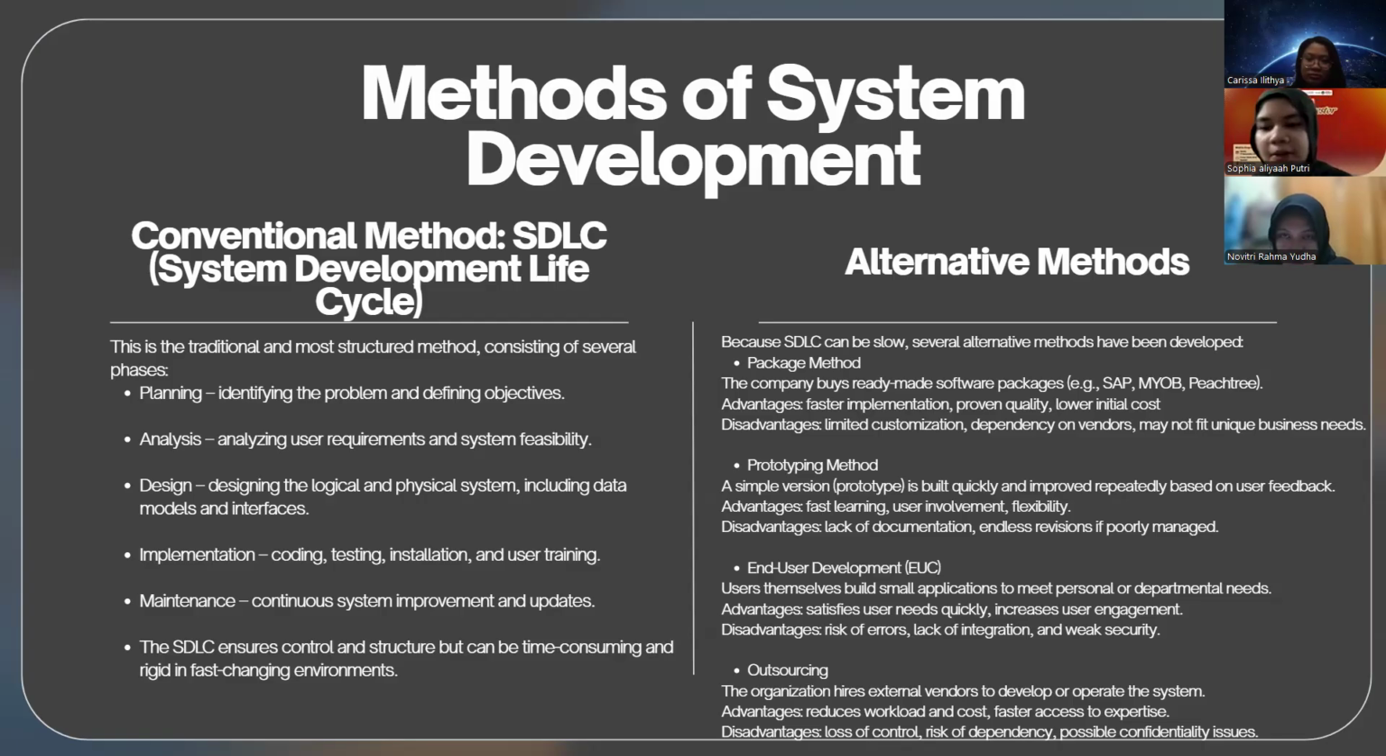But the disadvantage, maybe it has risk of error and also lack of integration, maybe also weak security. And the last one of the methods is outsourcing. In outsourcing, the organization hires an external vendor to develop and operate the system. The advantage is reduced workload and cost, and faster access to expertise. The disadvantage is loss of control, risk of dependency, and possible confidentiality issues.